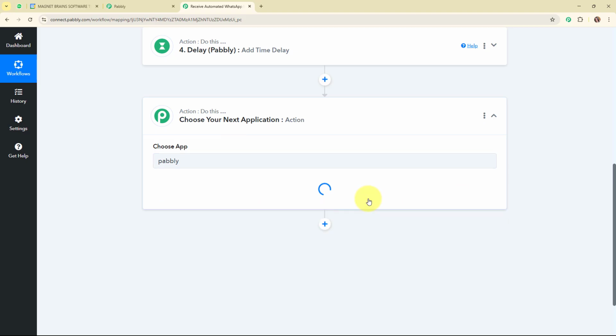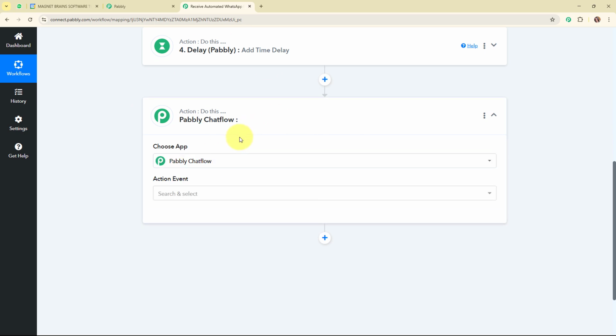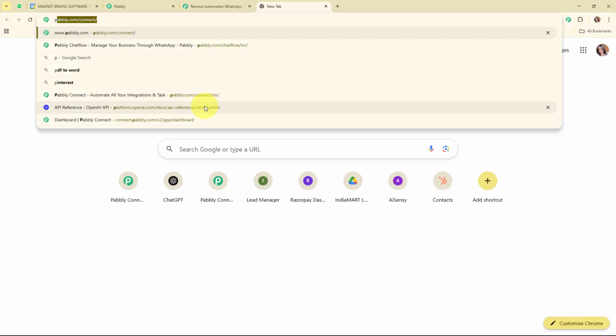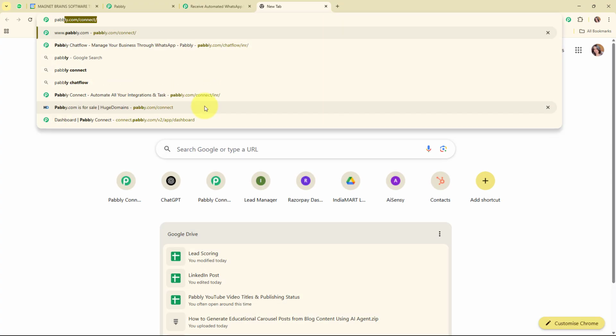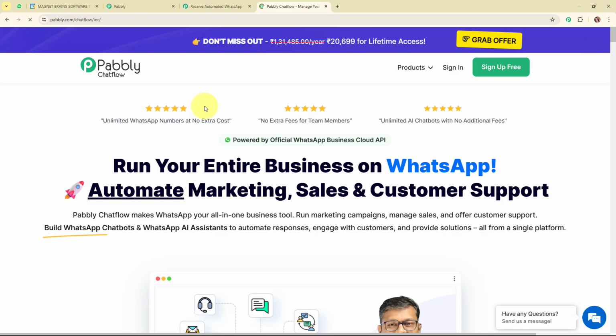Alright, so here you might be thinking that how you can access this Pabbly Chat Flow account. So here to access this Pabbly Chat Flow account you have to search for pabbly.com/chatflow in your browsers, and it will take you to the homepage of Pabbly Chat Flow. So here on the screen you can see Pabbly Chat Flow's homepage, and here you can see two options that are sign in and sign up free. If you're a new user, click on sign up free and try Pabbly Chat Flow for free today, and if you're an existing user, click on sign in. Here I'm an existing user, so I'm clicking on sign in.